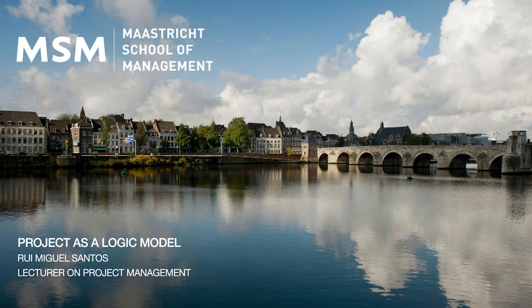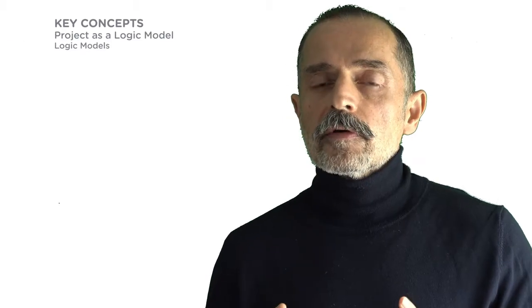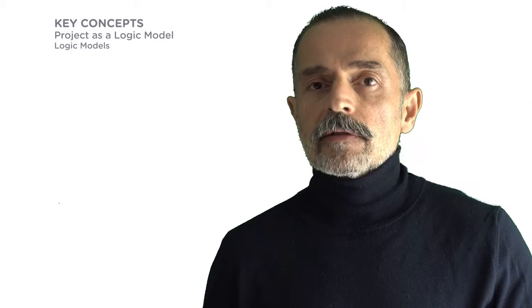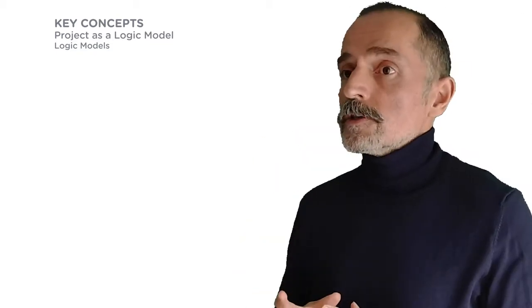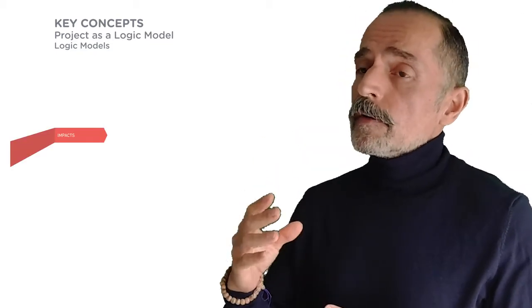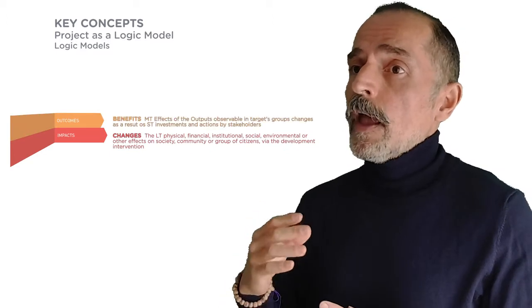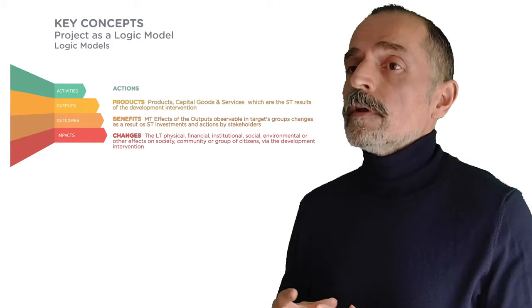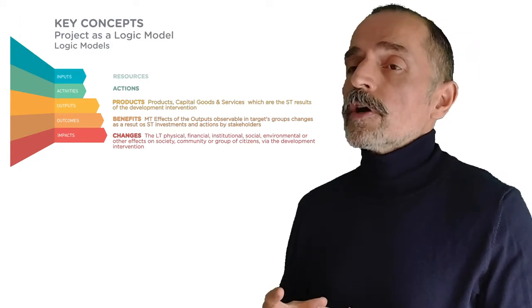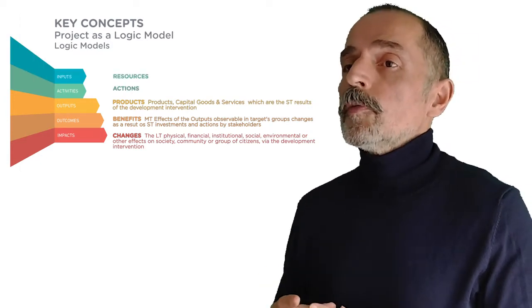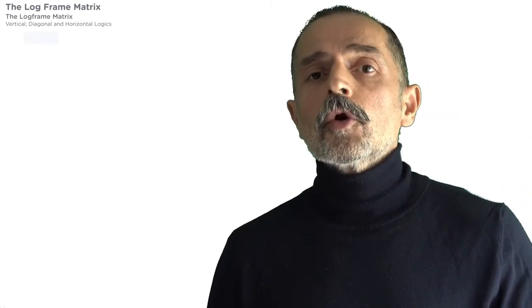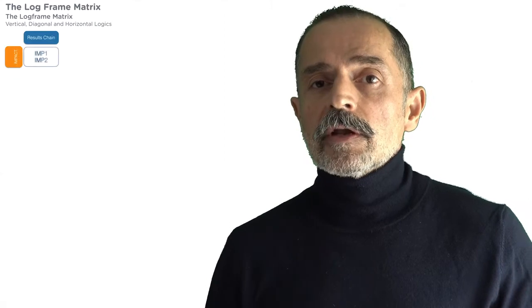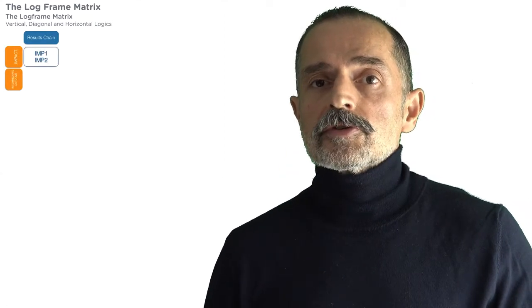Project is a logic model. Inside this logic model there are three logics that interact. There is a vertical logic that comprises your impacts, your intermediate and immediate outcomes, your outputs, the activities and the inputs, which are the precondition for the project to be implemented. All these elements, we call them the results chain. They are the vertical logic in the project.